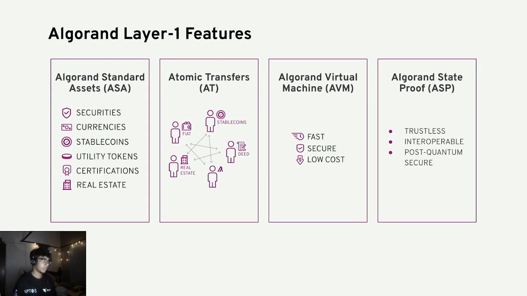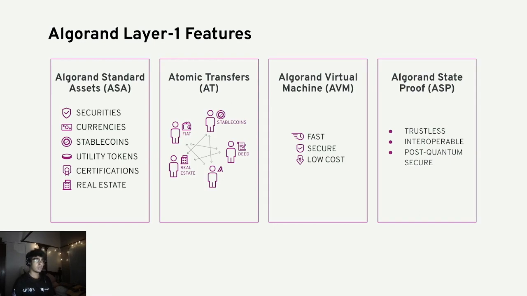And then there is atomic transfer. What I mean by atomic transfer is that it can handle multiple transactions simultaneously. That means if one of the transactions in the group fails, all the transactions in the group fail as well. Remember I said a transaction in a group, right? Like Ethereum we have EVM. In Algorand we have our own virtual machine, the Algorand Virtual Machine, that's AVM. It's fast, secure and low cost, right? We'll talk about it later in the slides.